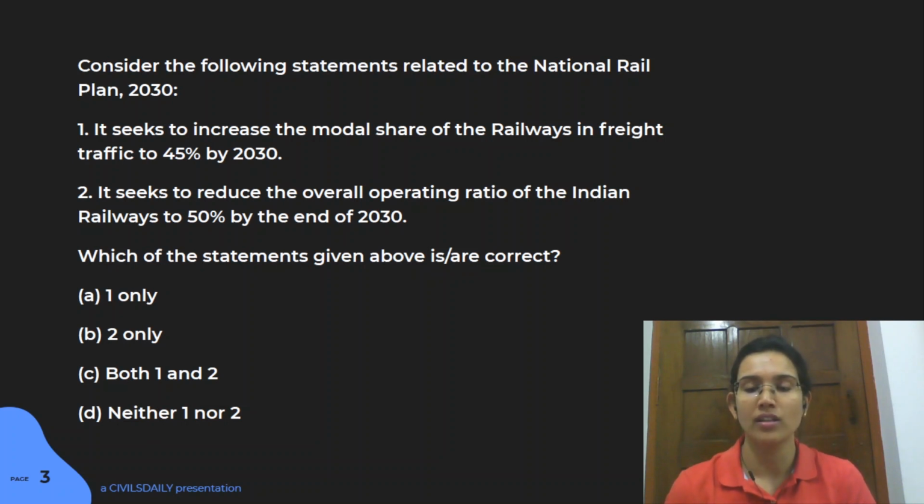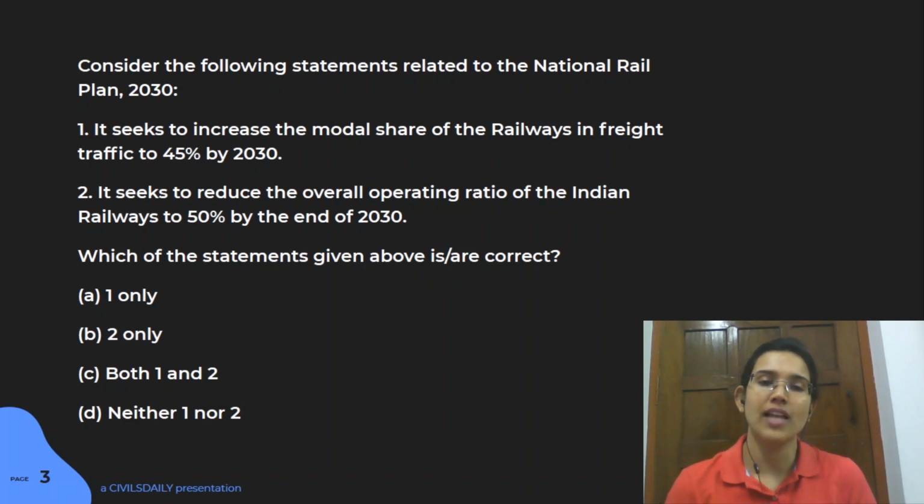Because if you look at the ratios, they don't look ridiculously huge or ridiculously low, right? So it becomes very difficult to guess on such questions. So again, I would advise you to make sure that you have gone through this particular plan. So statement 1 here is right. The government is planning to increase the modal share of railways in freight traffic. Presently it's at 27% and they're planning to bring it to 45% by 2030.